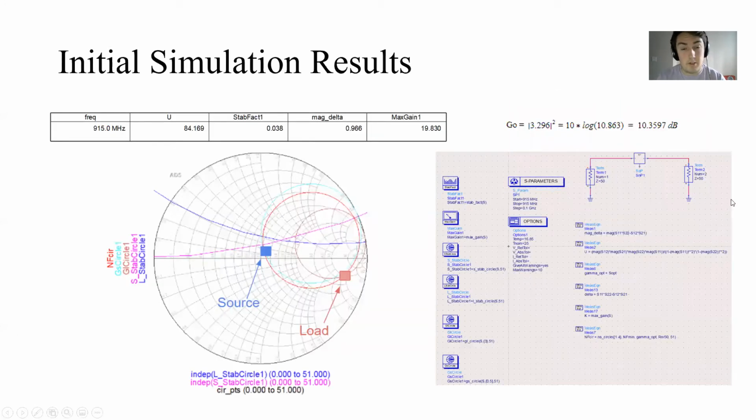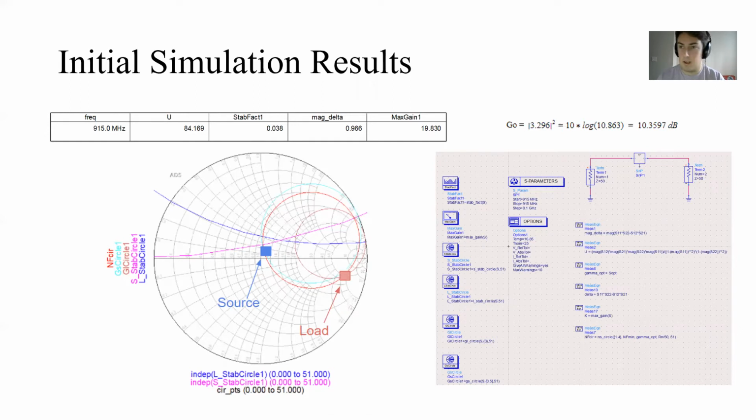So here are my initial simulation results. What I did is I first needed to understand the maximum gain that can be done based on the biasing. So first I went through and tried to find biasing that worked best for our 12.5 dB gain. I found that 1 milliamp for the biasing of the transistor was the best, because once your biasing is set, your G naught cannot change. The biasing with 1 milliamp had a G naught of around 10.35 dB, which was very close to the 12.5 that we had to work around. So I didn't want to go any higher than that because it would have been working with different G naughts, which can only be set with biasing.